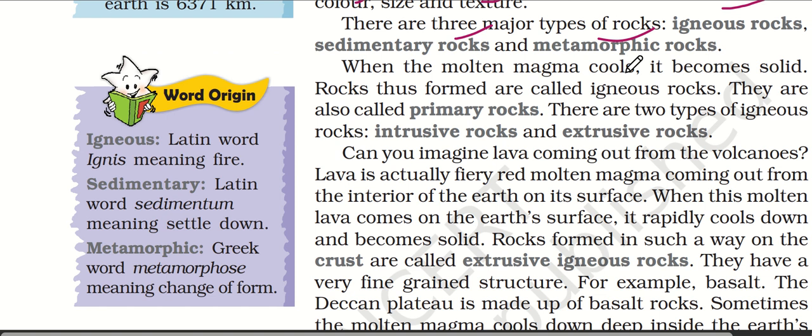When molten magma cools, it becomes solid, and the rocks thus formed are called igneous rocks. Magma comes from volcanic activities, and when it cools, it forms igneous rocks. They are also called primary rocks. There are two types: intrusive rocks and extrusive rocks.